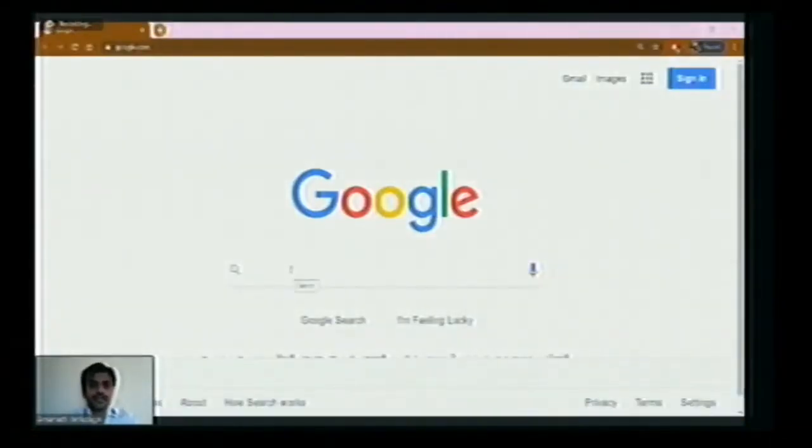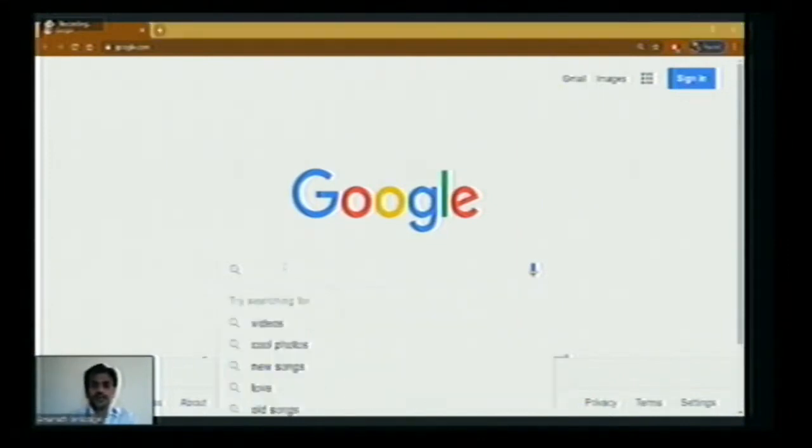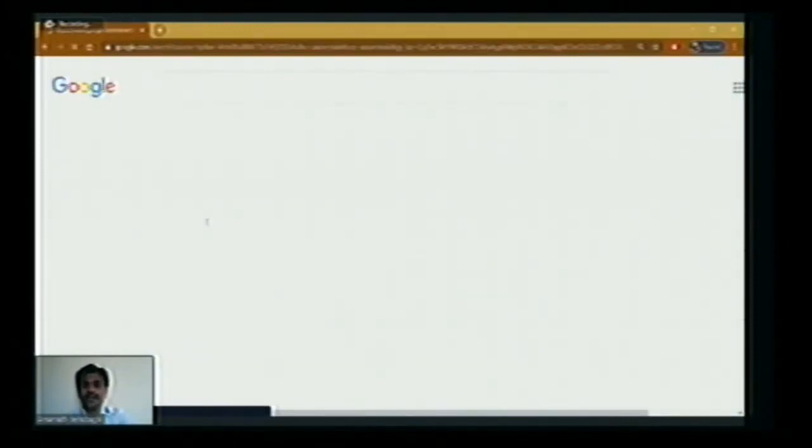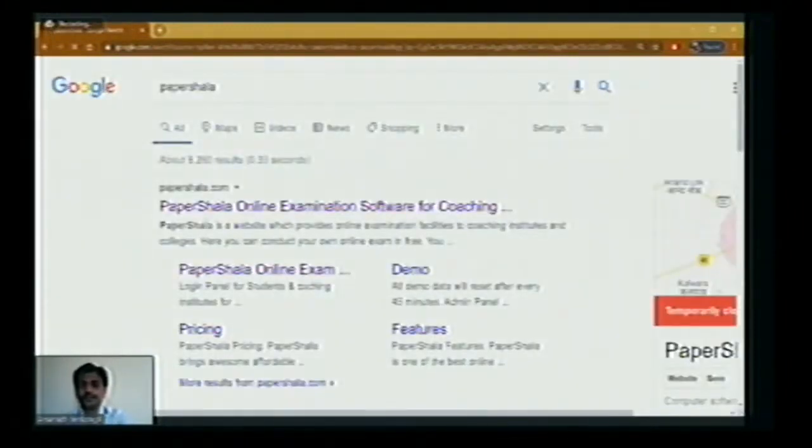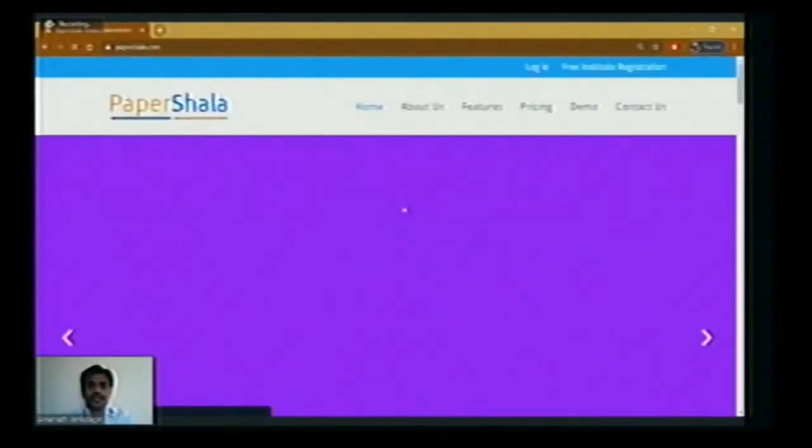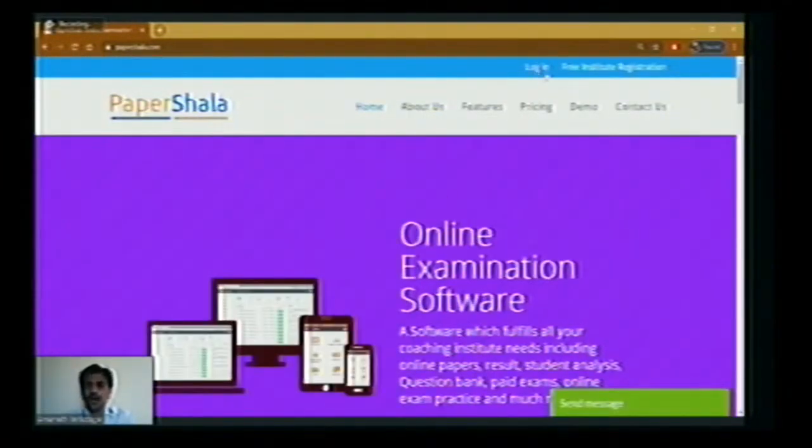So now we are going to have a demo of how exactly this Papershala works. When you go to Google, please type Papershala. It will be displayed. Papershala online examination software. Just click on that. This is the home window, how exactly it looks when you log in to papershala.com. In the top right corner, we can see login and free institute registration. We'll start with free institute registration.